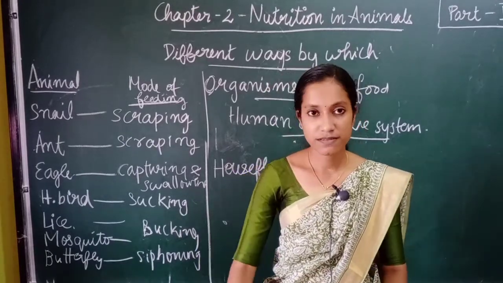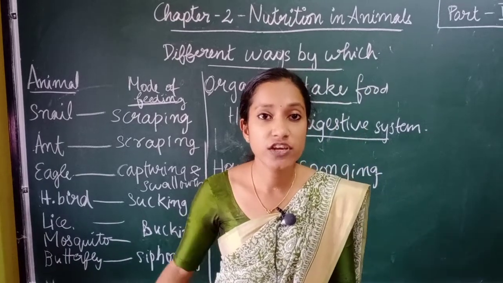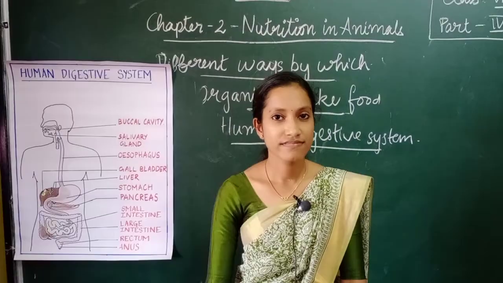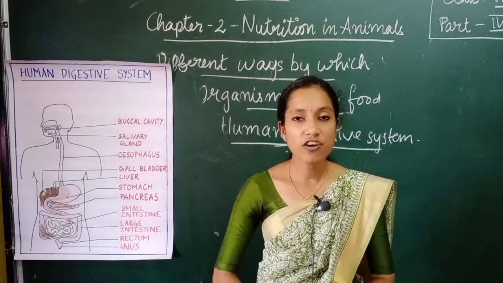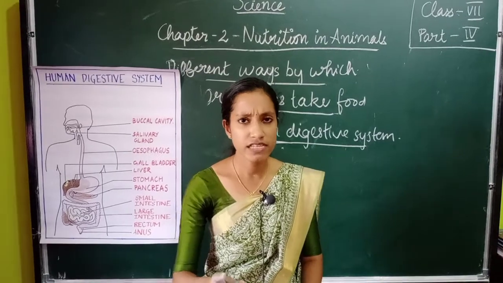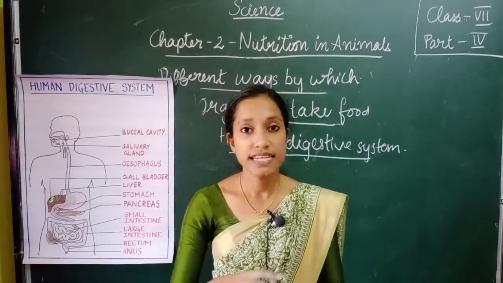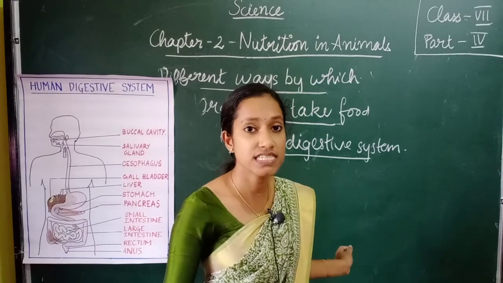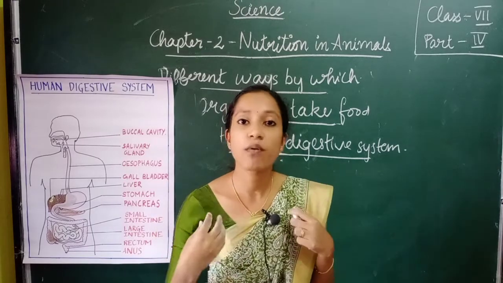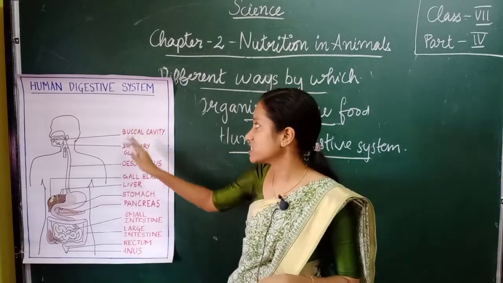Now students, next we can move on to digestion in human beings. Children, now we are going to look into the human digestive system. We said that our human body or any organism needs to digest these nutrients, then only our body can utilize them. For that we have a digestive system.